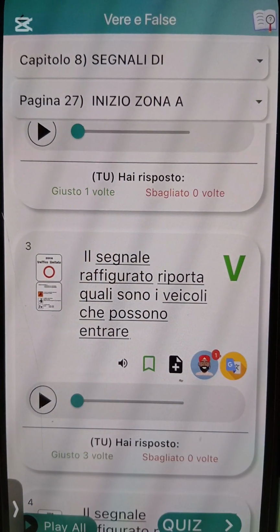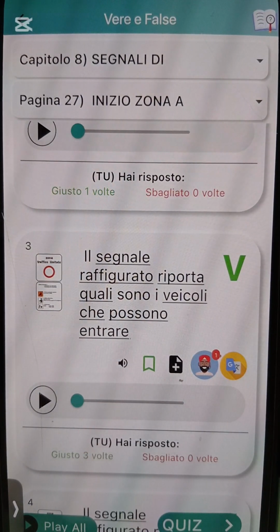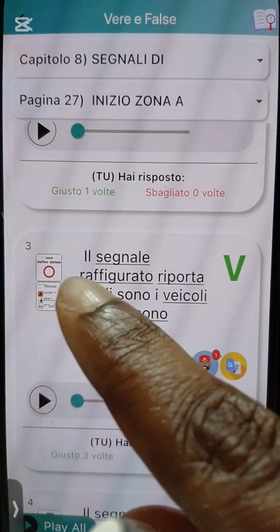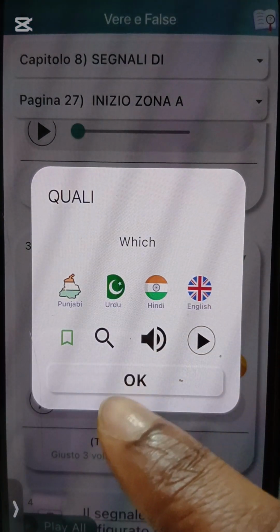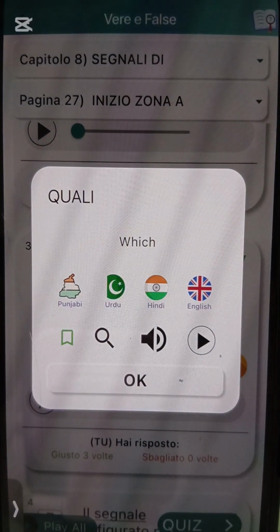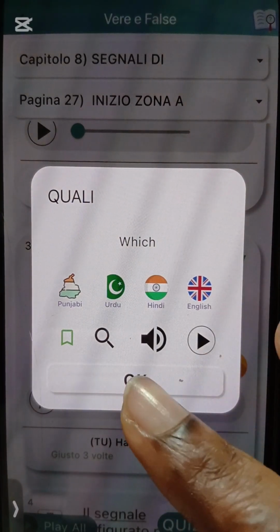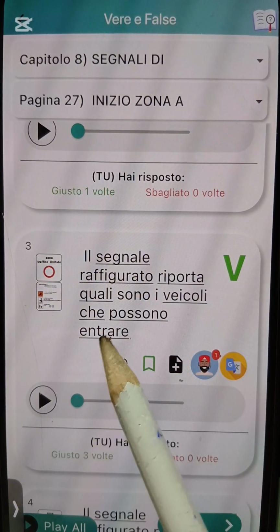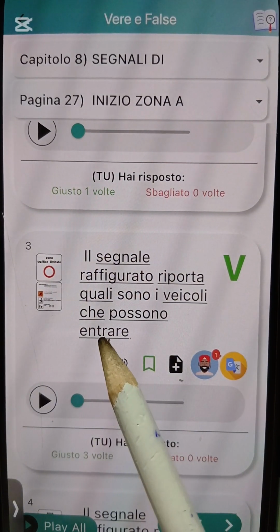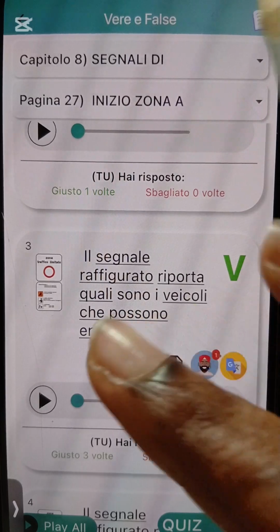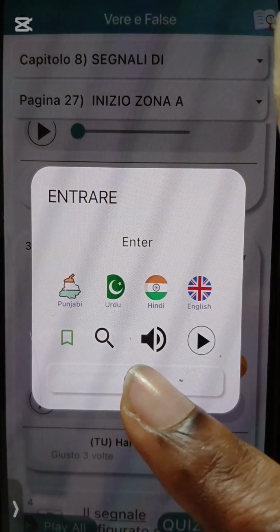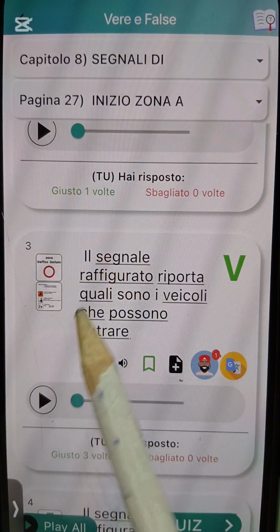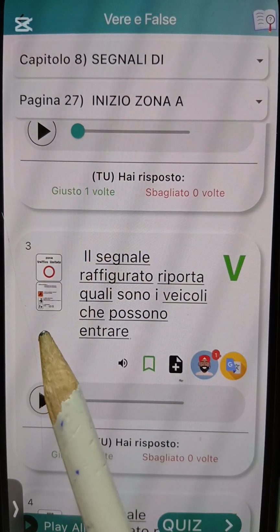Il segnale raffigurato riporta quali sono i veicoli che possono entrare. Okay, report, I dey report quale, okay? E dey report about which, okay? Quale means which, okay? E dey report about which vehicles, okay? Which vehicles go fit do what? Possono entrare, that can what? That can enter. Entrare means enter, okay? That can what? Enter. E dey indicate or e dey report about the what? The vehicles wey go fit do what? E go fit enter that place.